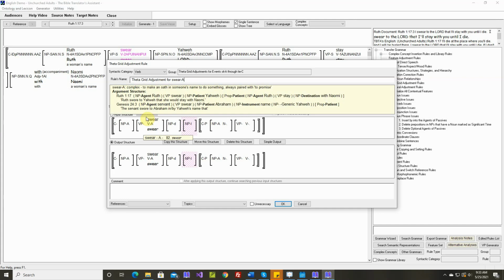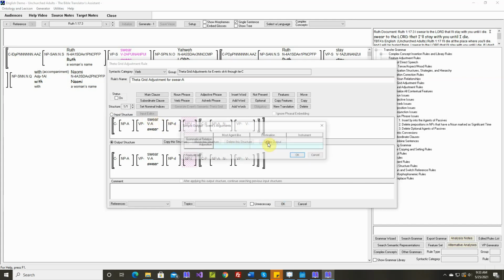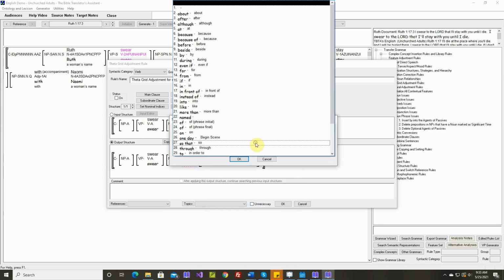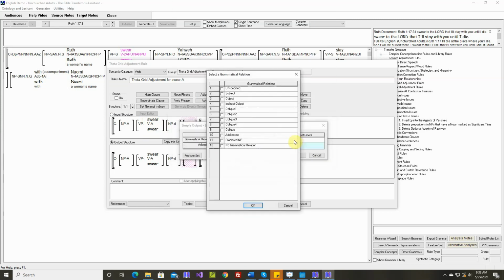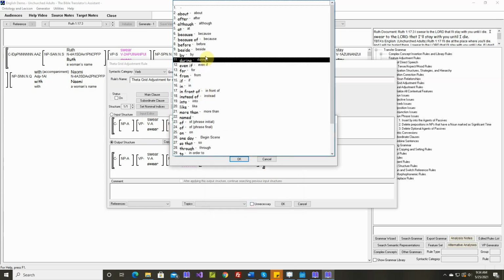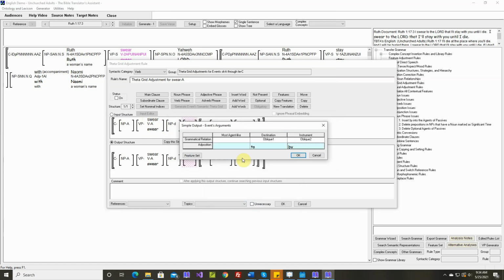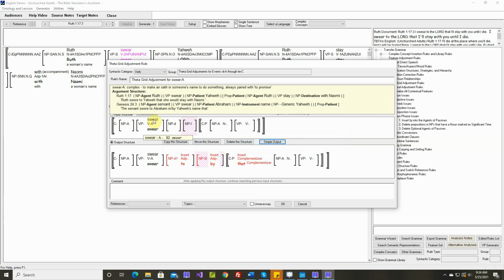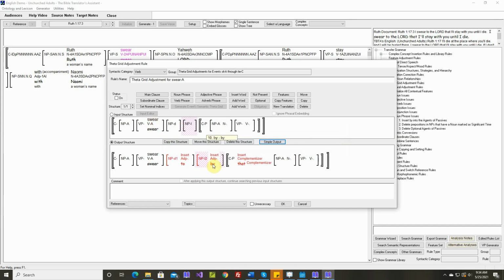Now, if you didn't notice that, let's say we don't notice that. So we want the destination to be on _1, and we'll put the preposition to. Instrument is _2, and we'll say by, like by Yahweh's name. She swore to him. Okay. We want the complementizer that. This isn't subject raised. The servant swore to Abraham by Yahweh's name. We could use by or with there. Let's go with by.